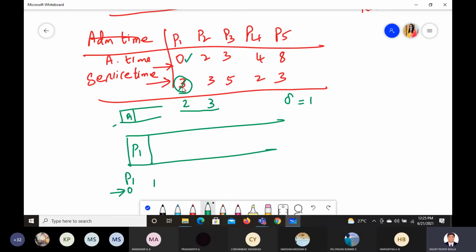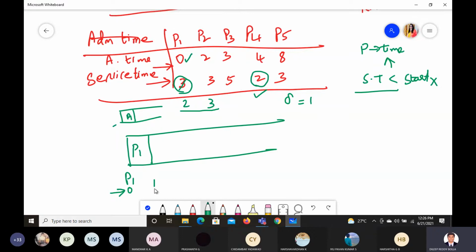If you consider service time, you may think P4 has to start since it has less service time, but that is a wrong assumption. A process starts only when its admission time has arrived. At time zero none of the other processes has begun, so even though it has a lesser service time, only the process with admission time 0 begins.